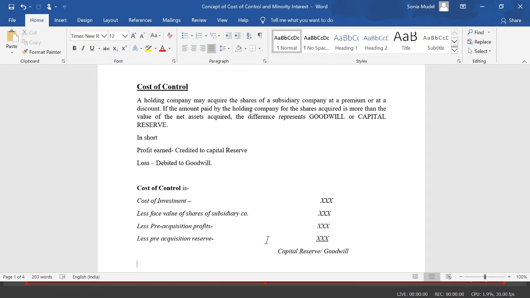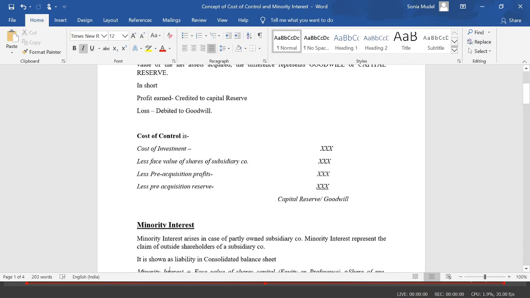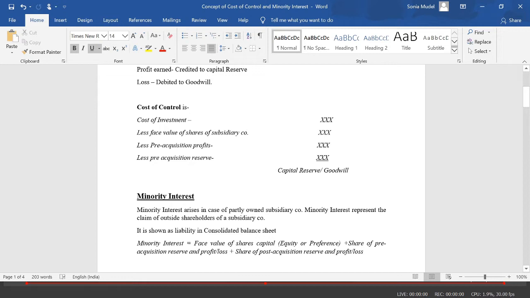On the other hand, if I paid a cost of investment of 2,50,000 for a subsidiary company and the worth of the company is rupees 3 lakh, then the difference of 50,000 is my capital reserve, that is, I earned the profit because the worth of the company is 3 lakh, and for that worth I am able to purchase the shares of the subsidiary company for rupees 2,50,000. Now we will do the practical of this cost of control concept in the same video later on. Let's start with the next concept, that is minority interest.